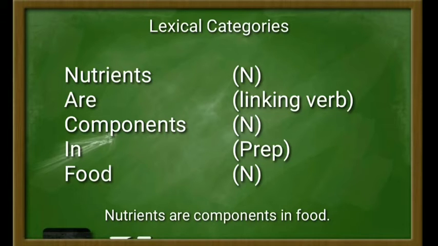Then are here is a linking verb, which is a closed category. It can be proven by the morphological frame: are here can change into were, because there is a tense morpheme or past tense.